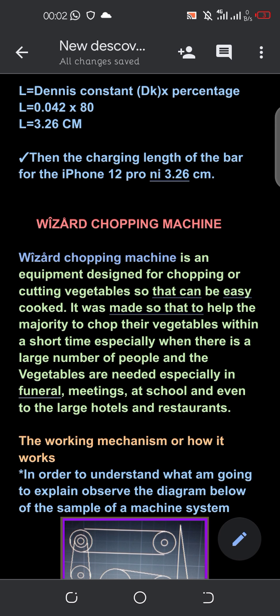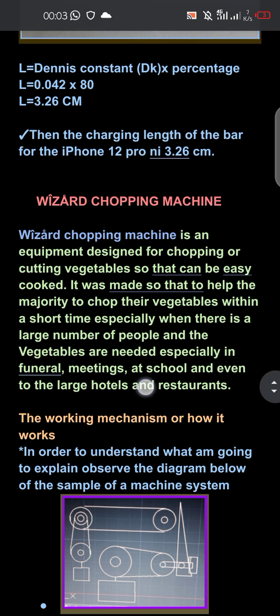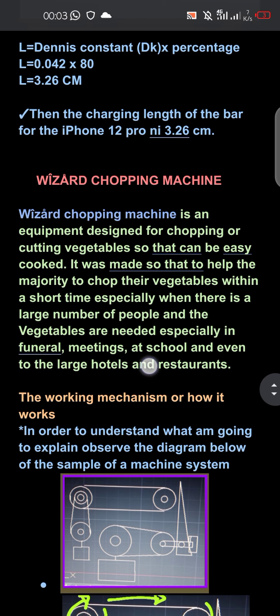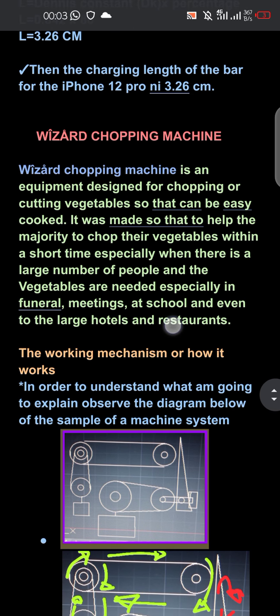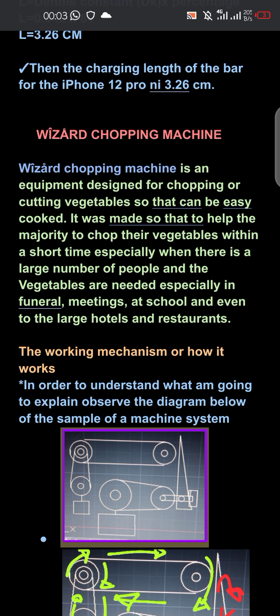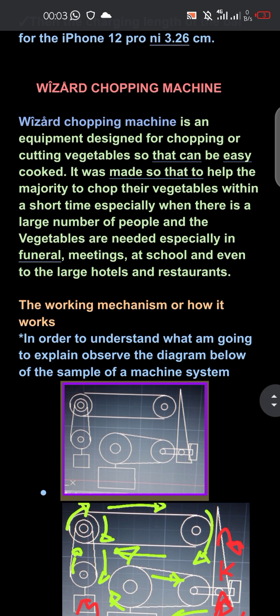Wizard chopping machine is an equipment designed for chopping or cutting vegetables so that they can be easily cooked. It was made to help people chop their vegetables within a short time, especially when there is a large number of people and vegetables are needed, especially in funeral meetings, at schools, and even at large hotels and restaurants. The working mechanism, or how it works, of the chopping machine.